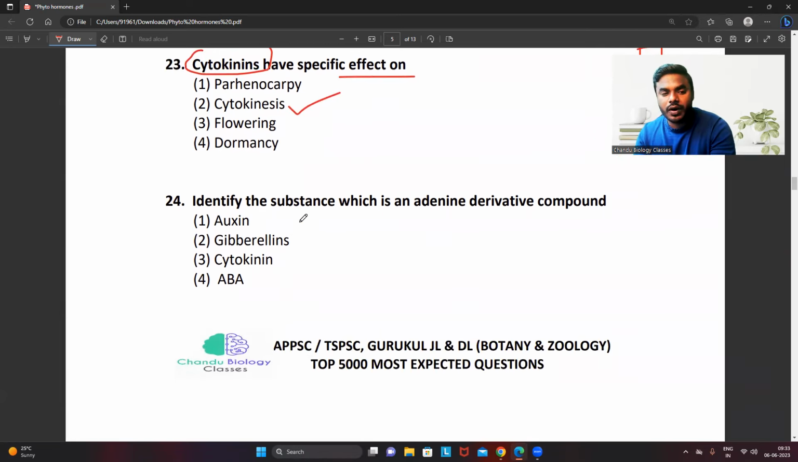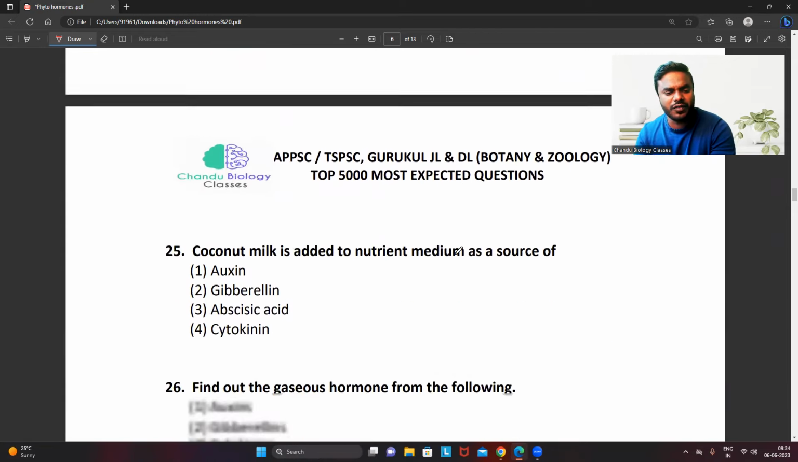And question number 24, identify the substance which is an adenine derivative compound. Last time also I told you. What is that? Cytokinin. Cytokinin is actually derived from adenine. That's why cytokinin is also called what? Aminopurine. Not to get confused with that point, friends.